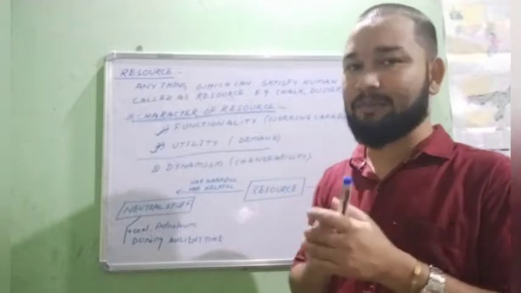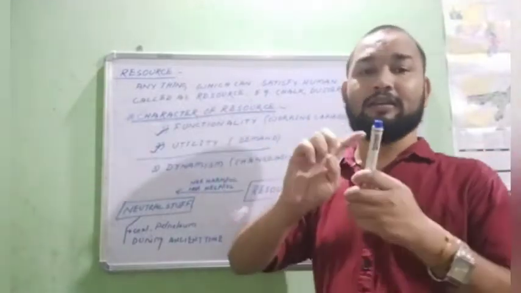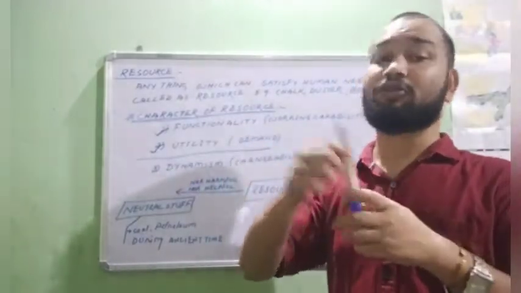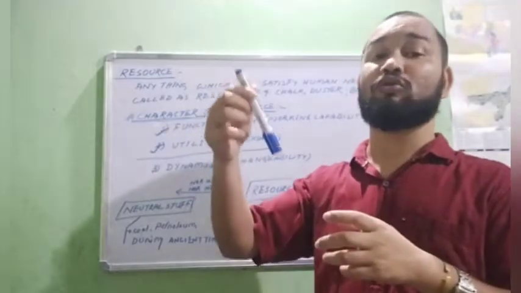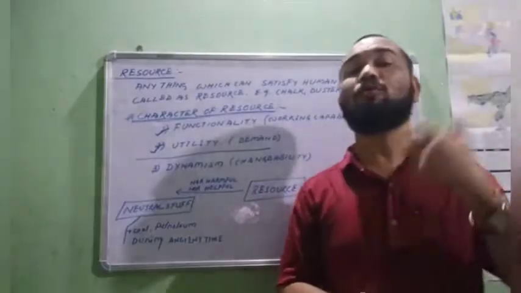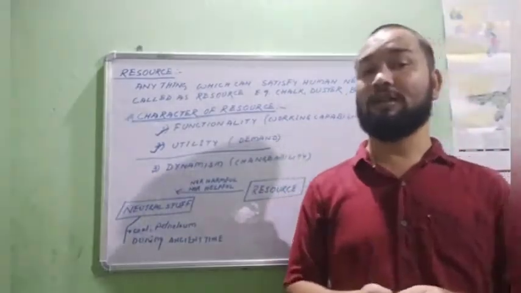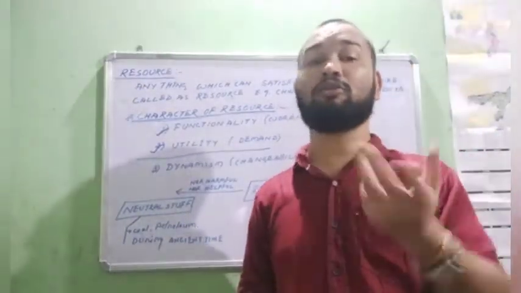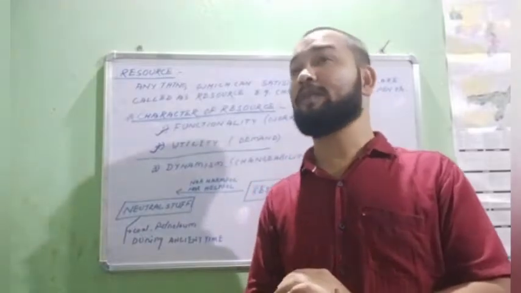I need a marker, I have demand, but this marker stopped working, so I will throw it. That means it will not be a resource for me anymore. A substance should work, then only it will be a resource. If it stops working, then it will not be a resource anymore.